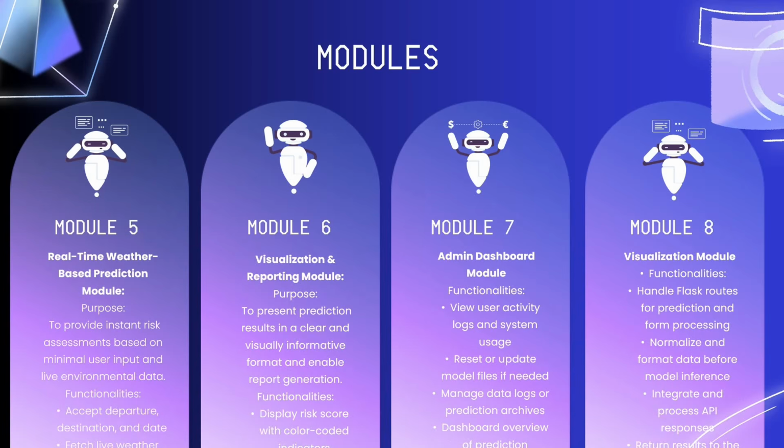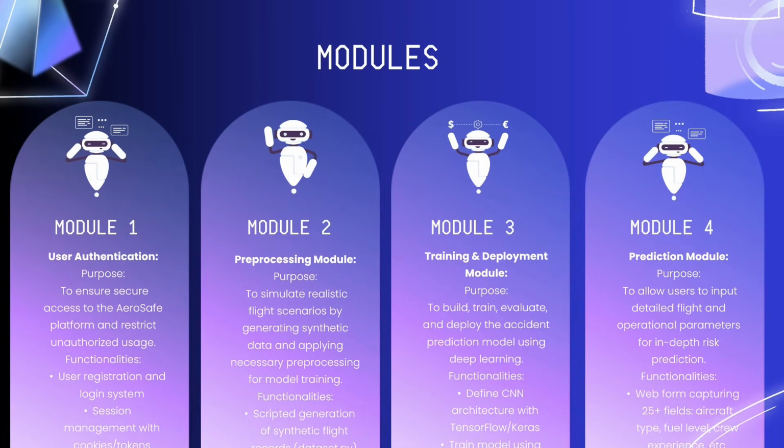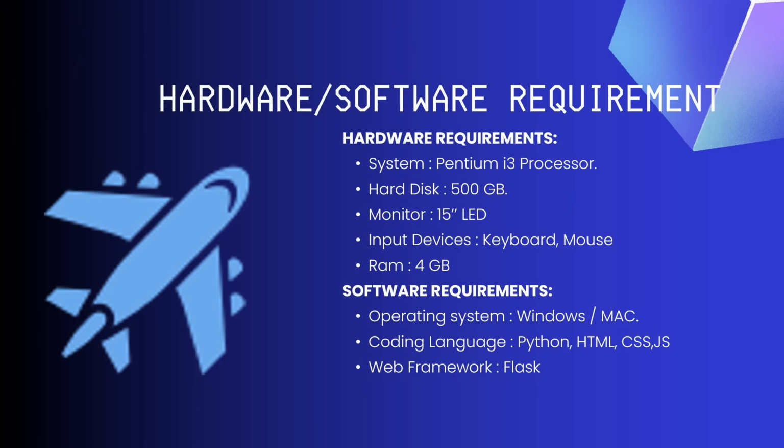In the real-time prediction, you can go for the user side. Then the visualization model will plot the various graphs related to the accident and security for easier understanding. Then the admin dashboard model, inside which you can update your data set or retrain the data set. Last, the chart visualization model gives the accuracy, loss ratio, confusion matrix, and everything you are expecting. Those are the 8 different models in our project.